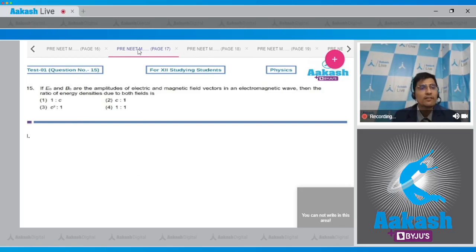In question 15, if E0 and B0 are amplitudes of electric field and magnetic field vectors in an electromagnetic wave, then the ratio of the energy densities due to both fields is. So the four options are 1 is to C, C is to 1, C square is to 1, or 1 is to 1. Dear students, the energy density due to electric field in this case can be written as 1 by 4 epsilon naught E0 square, where E0 is the amplitude of the electric field, whereas the energy density due to the magnetic field can be written as B0 square by 4 mu naught.